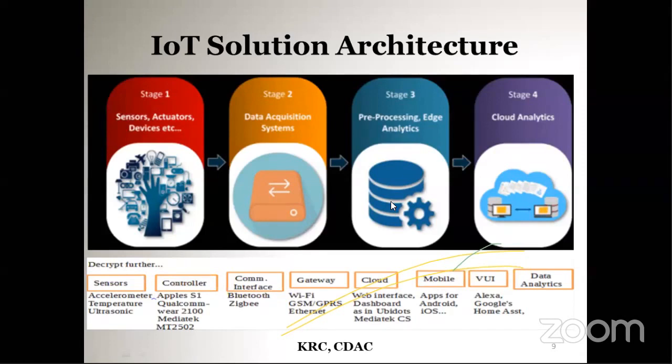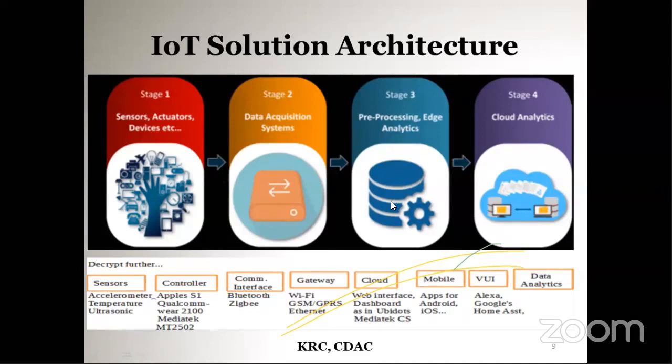Like for example, in the case of a self-driving car. Imagine you are in a self-driving car and suddenly somebody loses control of their car in front of you. In that case, it is not a good option to wait for the self-driving car to send the data to the cloud, have that data processed, and then wait for the instructions from the cloud to take the decision. Actually, it is not a good decision. You have to do it at that moment itself. Otherwise, it is a state between life and death.